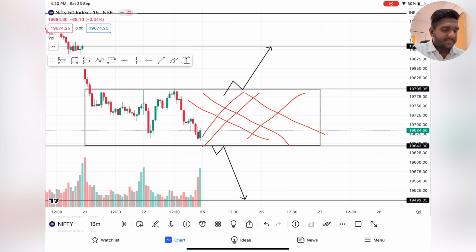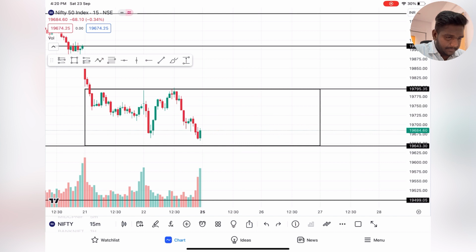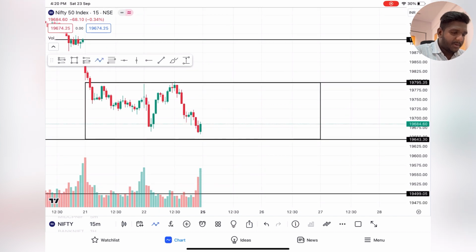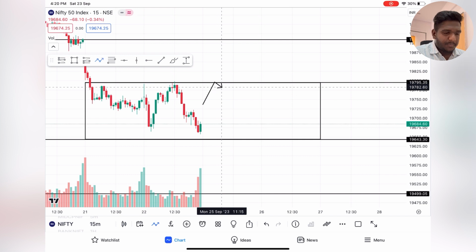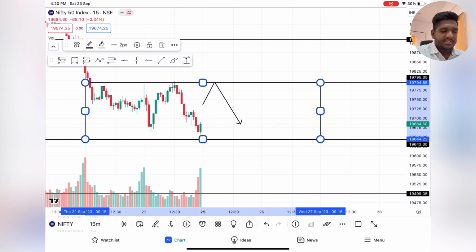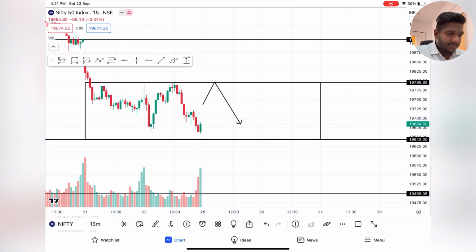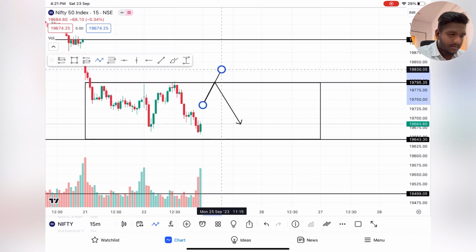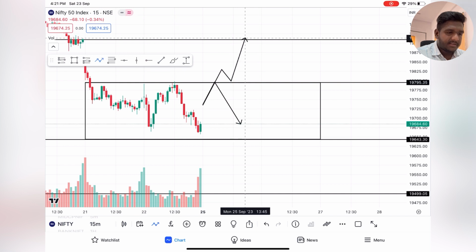This is very simple. So let me explain in 3 ways: gap up, gap down, and flat opening. If it is a gap up opening, okay, let it go up, the chances are it can get rejected over here. If it rejects, create a short position till here, till closing you guys can create. Okay, this is a small target. If not, if it gives a breakout after gap up, if it gives a breakout with a retest, expect these targets. 19,900 targets you can expect. This is gap up opening scenario.